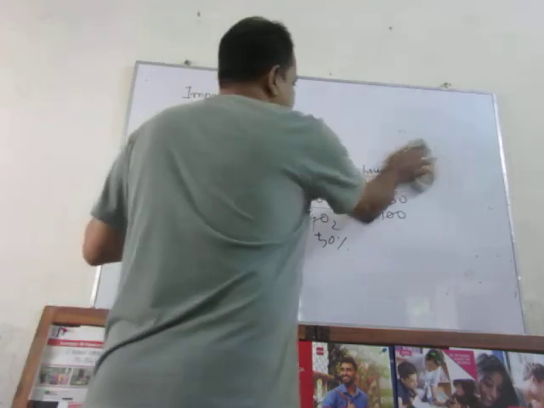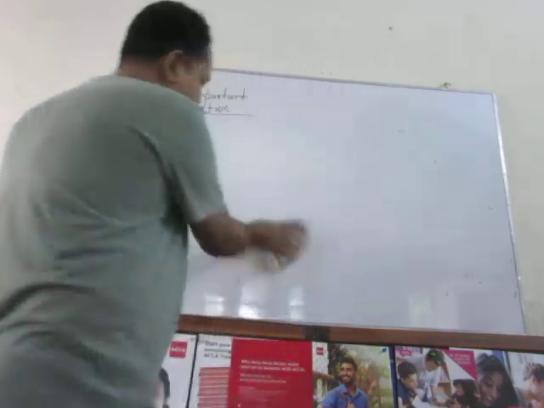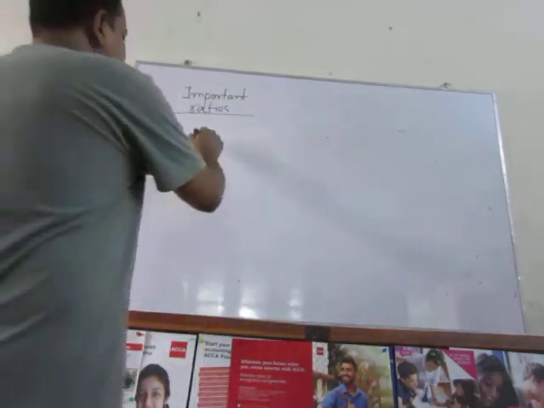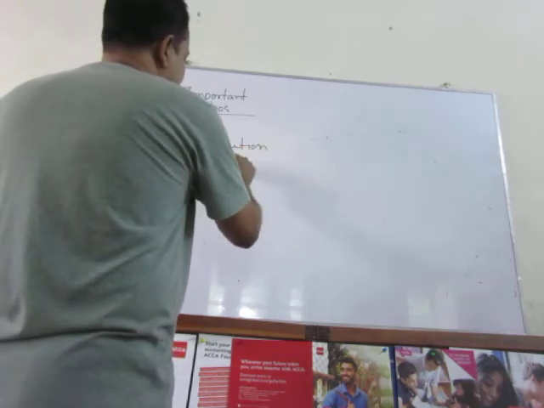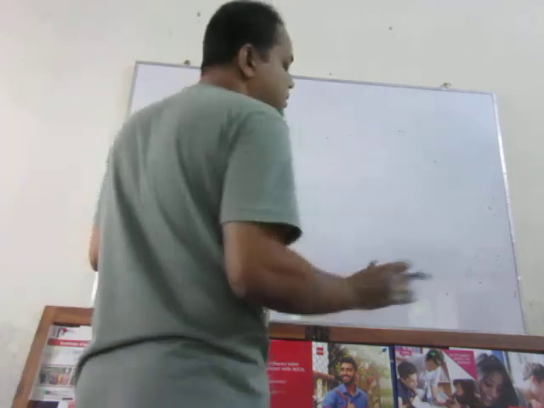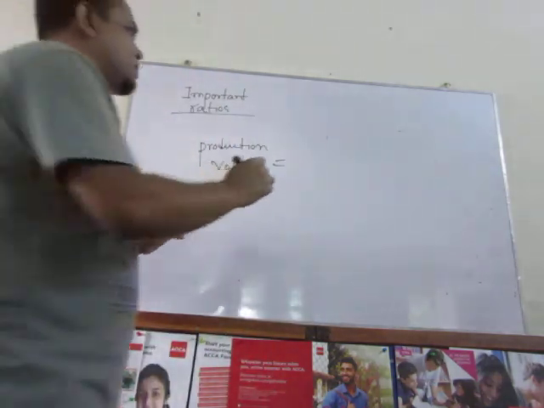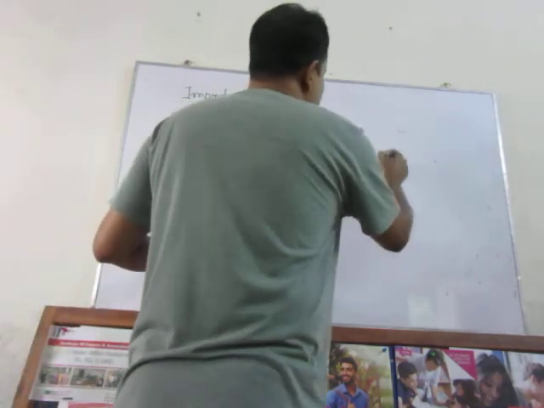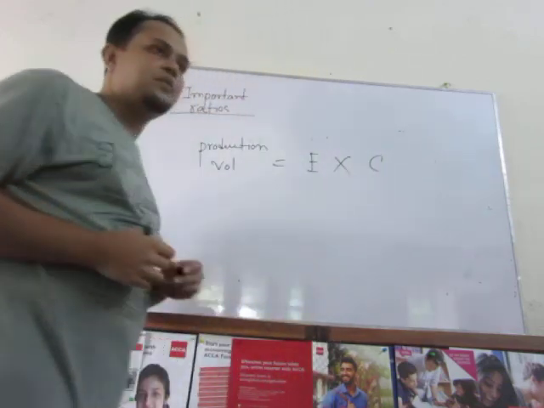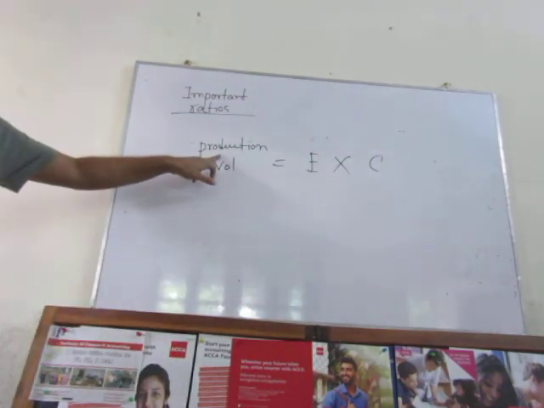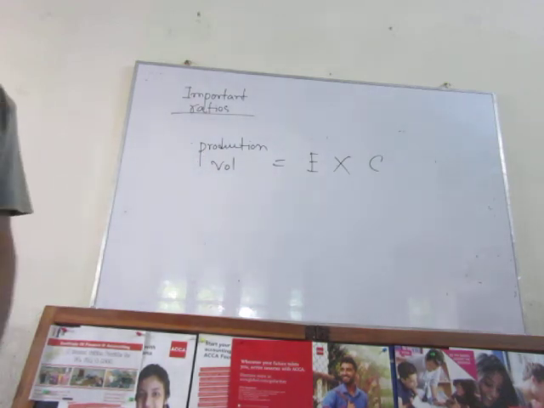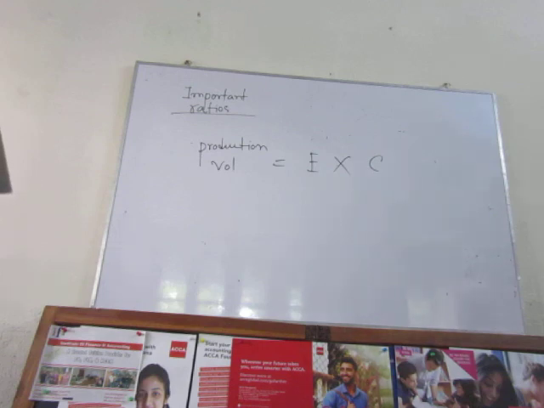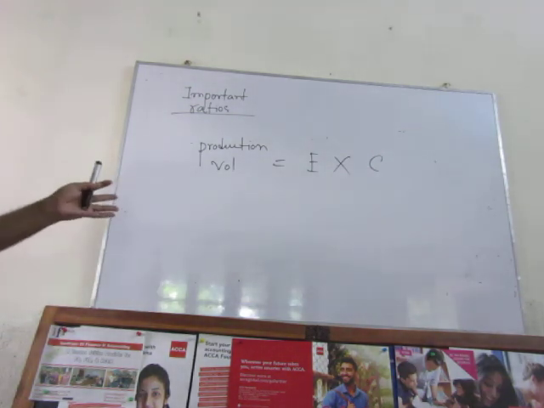And then another is production volume ratio. Production volume ratio. This is the multiplication of efficiency ratio and capacity ratio. If you multiply that, you can find out the production volume ratio. Clear? So these are the three different ratios you guys may be asked to find out or asked to calculate in your exam. Clear? So these are the important ratios.